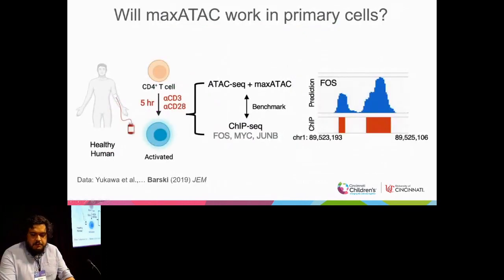So next, we wanted to know whether our models could be used to predict TF binding in primary cells. Since all of our training data was based in transformed cell lines, we really wanted to see if we can make those predictions in human cells, in relevant populations like CD4 T cells, that had been isolated from humans and activated for 5 hours with anti-CD3 and anti-CD28. There was paired ChIP-seq for 3 transcription factors, so we can actually assess how we did with our predictions.